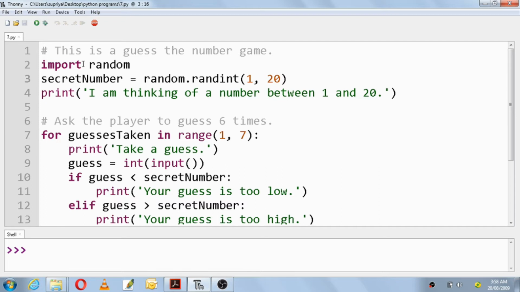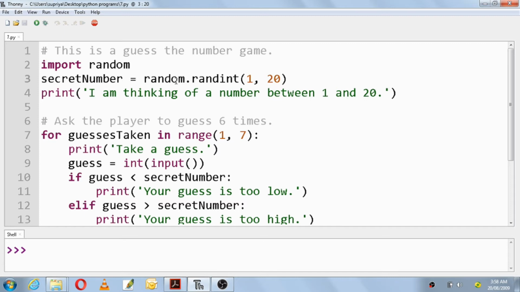Then we are making use of the import statement here, and the import statement imports the module random. In this module random, whichever functions are there, you can make use of those functions. Next you have a variable, secret number, and this secret number is assigned with a function from the module random, the function randint.